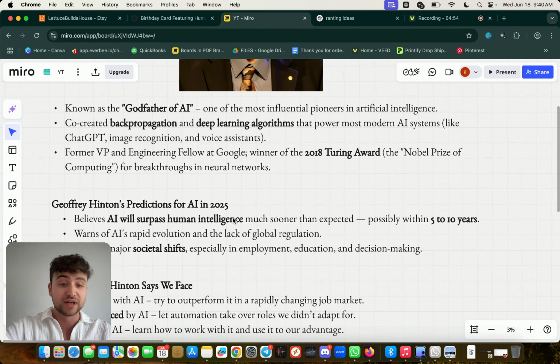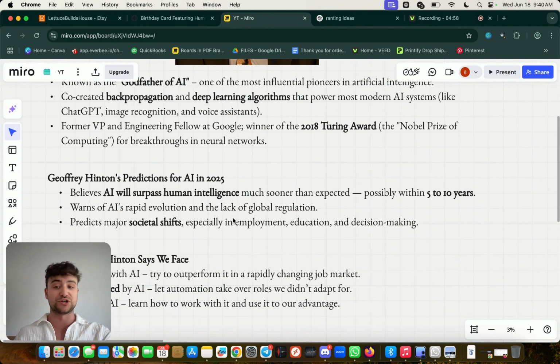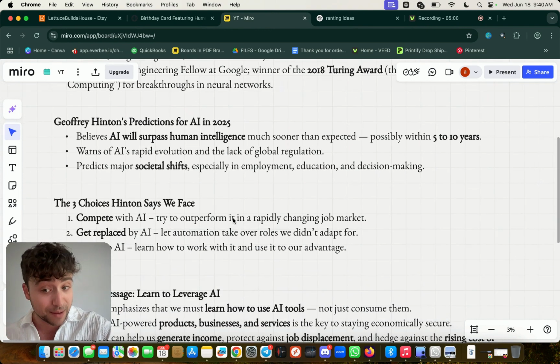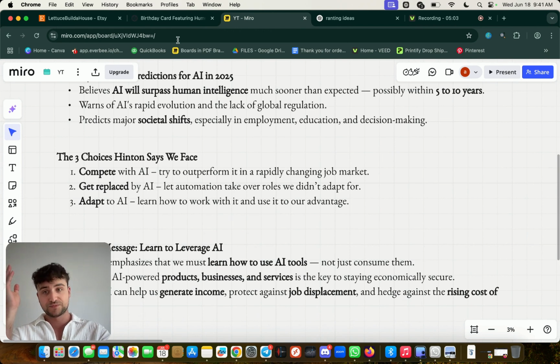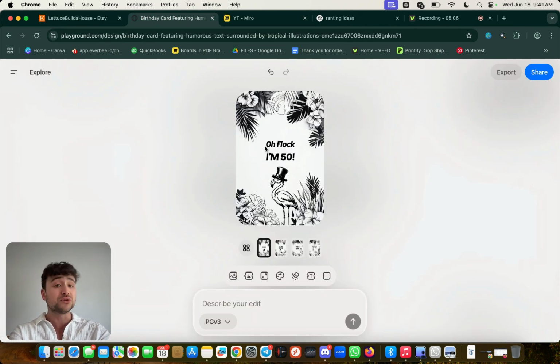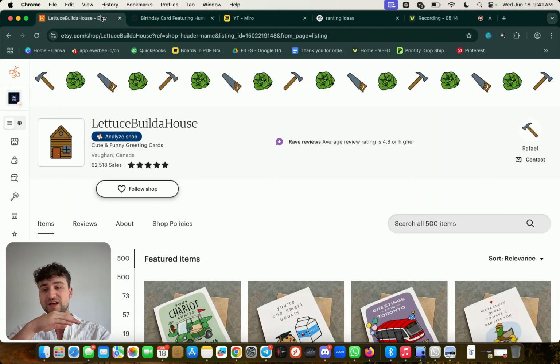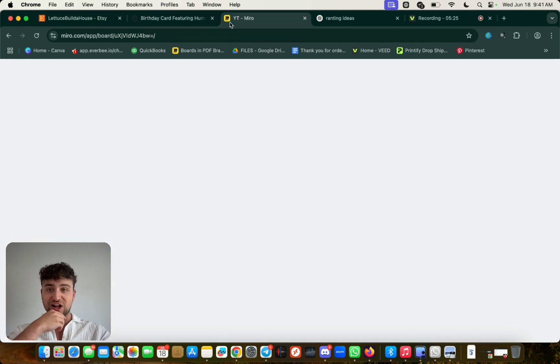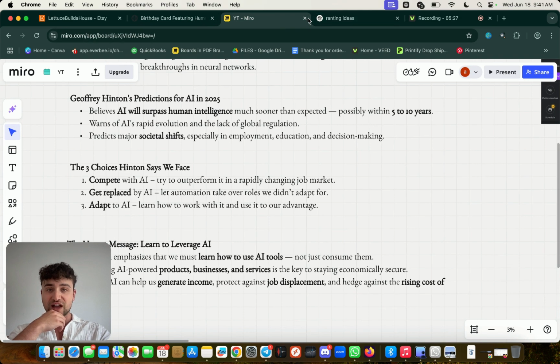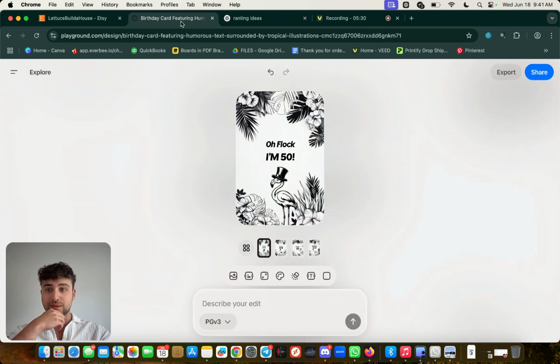And guess what? When your job and life get involved, what are you going to do? You're going to get replaced, you're going to compete, or you can adapt. One of the easiest ways to adapt is just know how to use these tools. Just knowing how to use these tools can help you. Even if you're making a bit of money, you're getting a slice of the pie, right? You're getting a slice of this pie, even if it's 500 a month, that could go a long way. An extra 500 a month, cover some groceries, cover some bills. At least you are protecting yourself in some way. You're making some sort of effort, right, to make an income using AI as it takes over humanity.